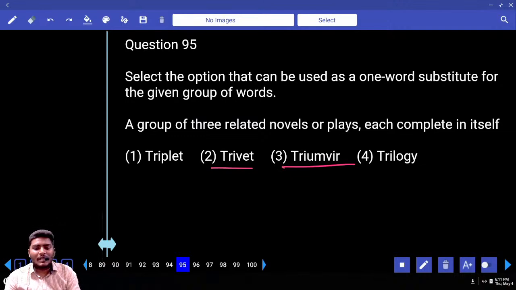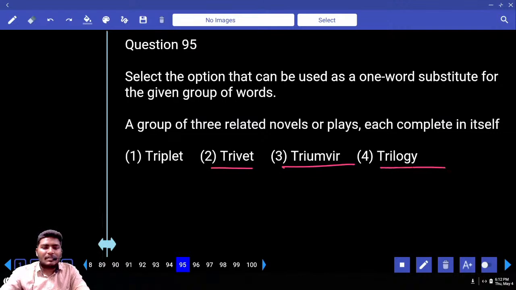Next word. What is the next word here? Triumvir. Triumvir. This is used in both politics and ruling. Polity. It is like a ruling of the 3 people. It is like in Hinduism we say Brahma, Vishnu, Maheshwara. Do you know that? It is like power of three people. Power of three people that we call as triumvir.